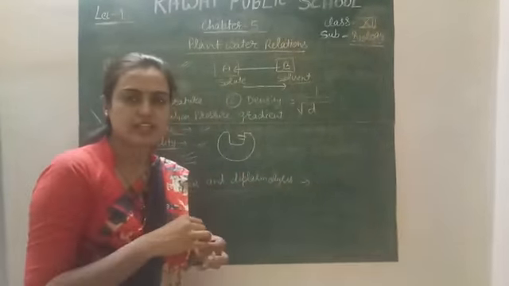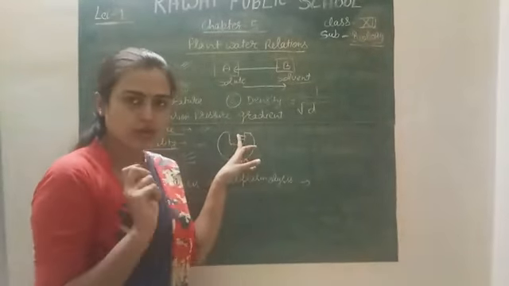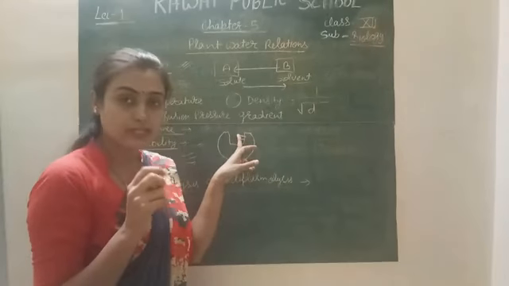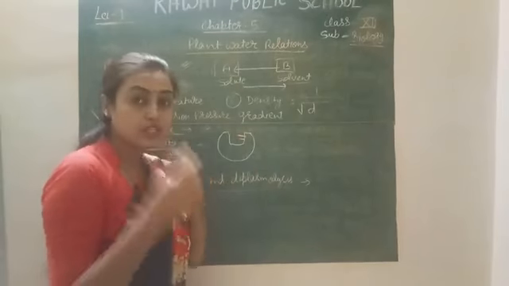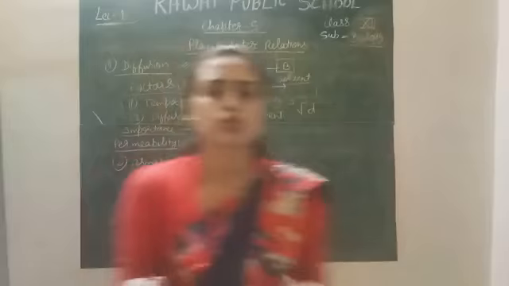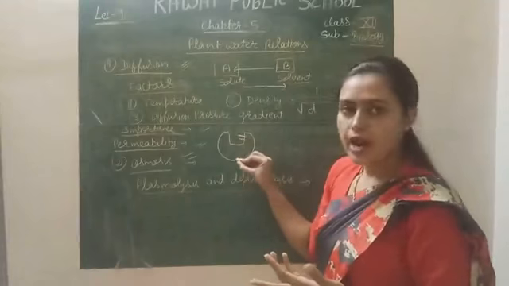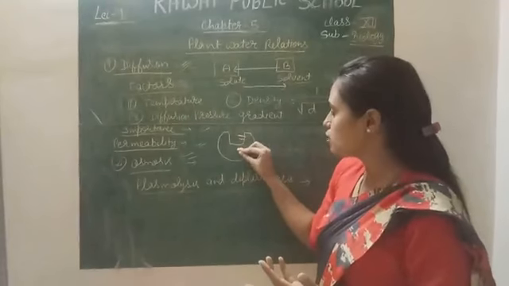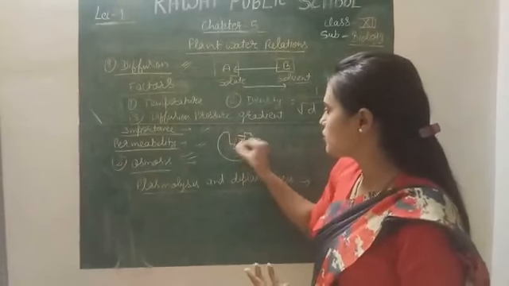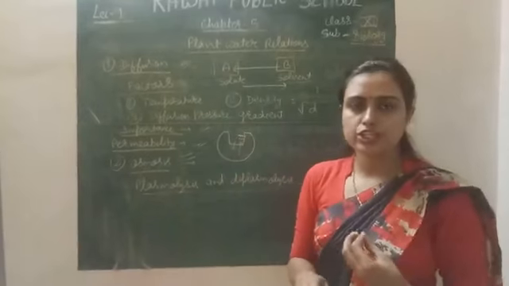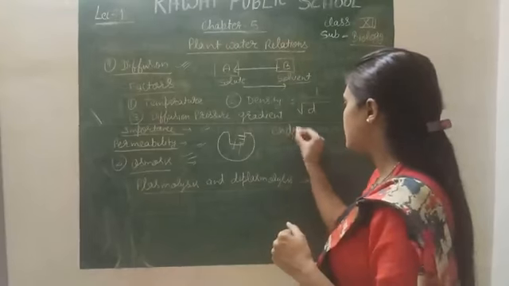Why does it decrease in that condition? Because in this solution the solute particles are more compared to the solvent. What is the meaning of solution? Solute plus solvent. So there is movement of water from here to here. In osmosis there are two conditions, endoosmosis and exoosmosis.